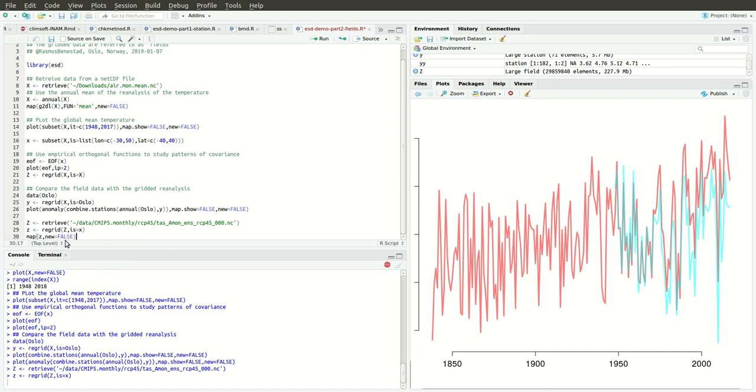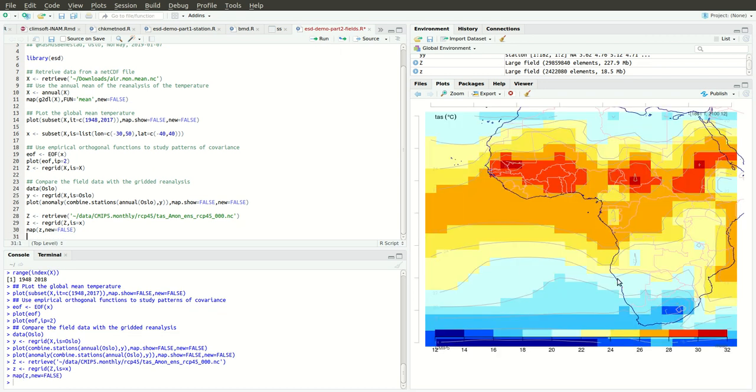There's a lot of data, so it takes a little while to actually complete, but the regrid function is quite fast, considering that it's running on a laptop and the volume of data. And the regrid can be done in time as well as space. So here we have the map, the same grid as what we had for the reanalysis. So that is in a nutshell how to use fields.